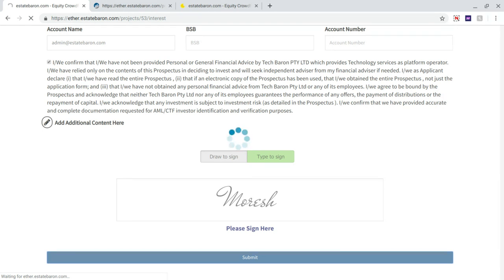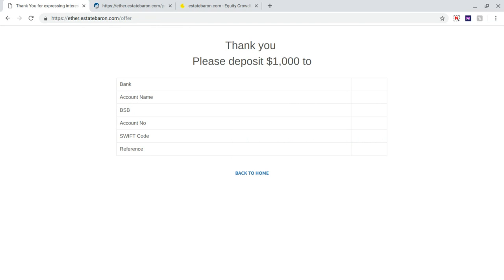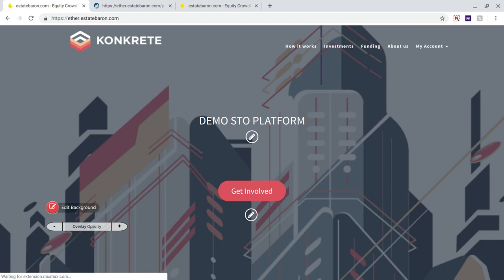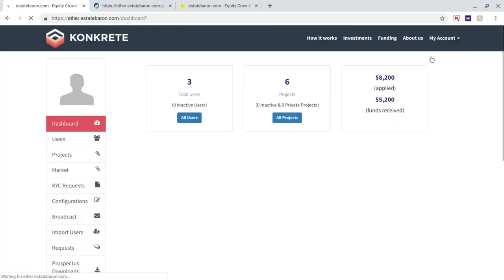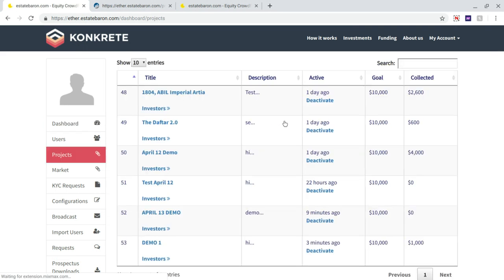For the purposes of the demo, we are only using the same admin user as the demo. Once it is done, it will show us the bank account details. In version 2 of the demo, it's going to replace all of this with stablecoin and the smart contract wallet in replacement of the bank account details. Now, the bank account details earlier were blank because we are just doing a demo. We haven't updated them over here.